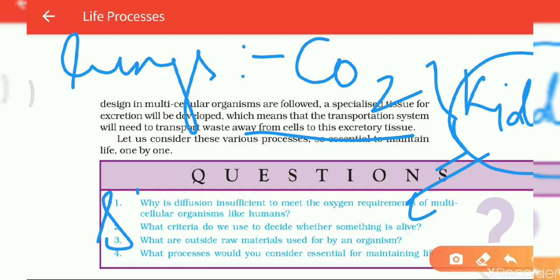And your skin helps in the removal of sweat. Sweat means pasina. So here: kidney, lungs and skin. These three come under the excretory organs, which help in the removal of waste product from your body. Because if this waste product does not come out from your body, it will create poison inside your body, which is not good for your health. Sometimes it can even cause death.